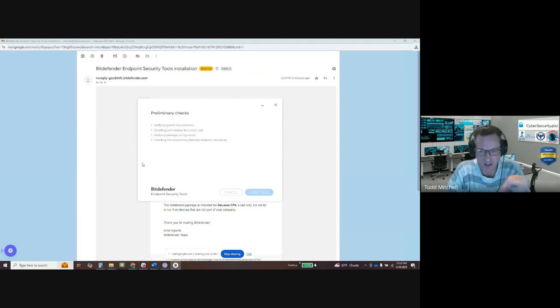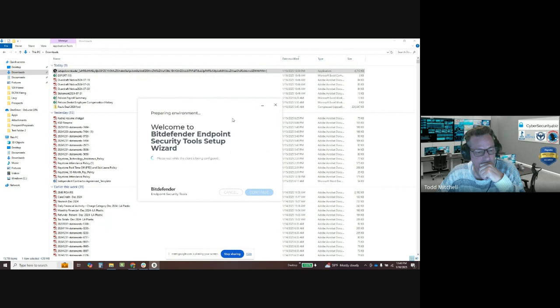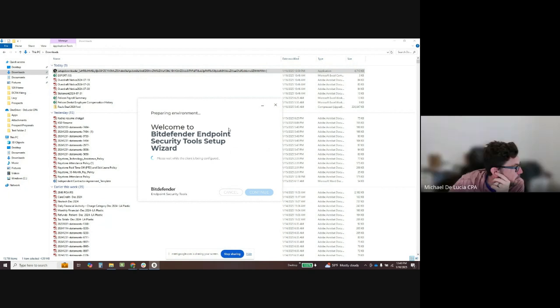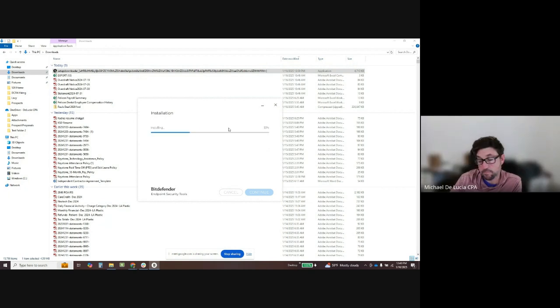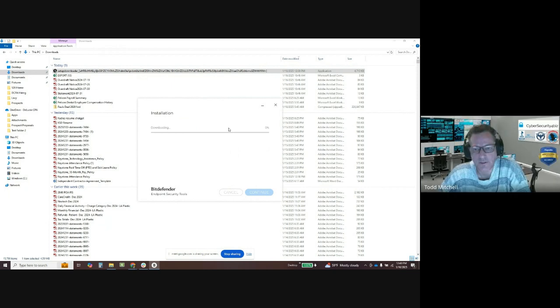It'll go through a bunch of checks and then it'll download. Now it's actually downloading, and this only takes, depending on your internet speed. Looks like it's going pretty quick.